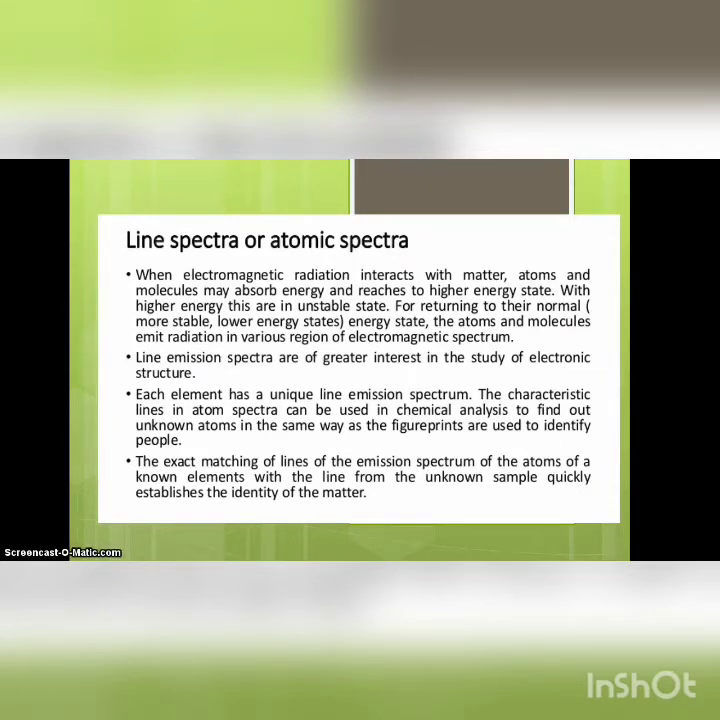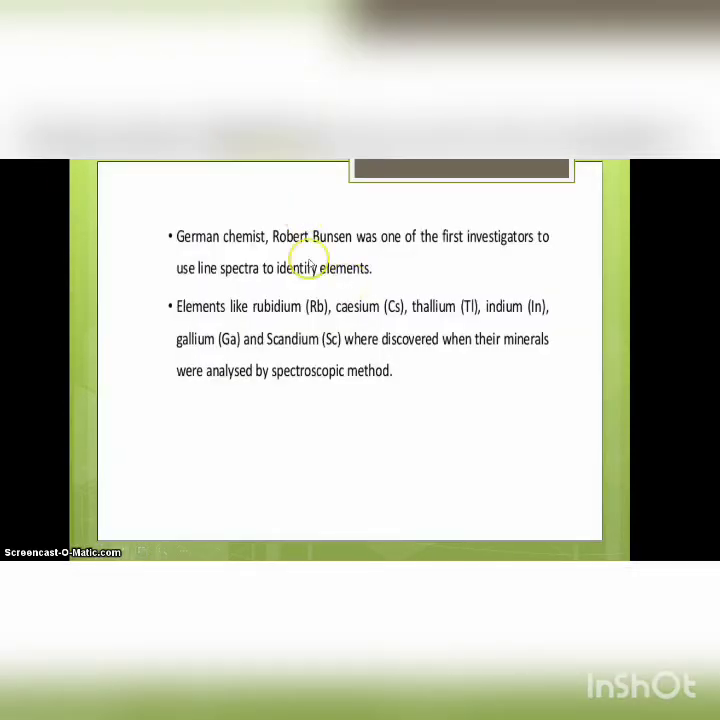Good morning, students. In the last class, we discussed the electromagnetic spectrum. Now we are moving to the next topic, atomic spectra or line spectra. When electromagnetic radiation interacts with matter, atoms or molecules, they absorb energy and move to a higher energy state. The higher energy state is unstable, so they always return back to the normal state. This emission of radiation on returning to the normal state is known as the emission spectrum.